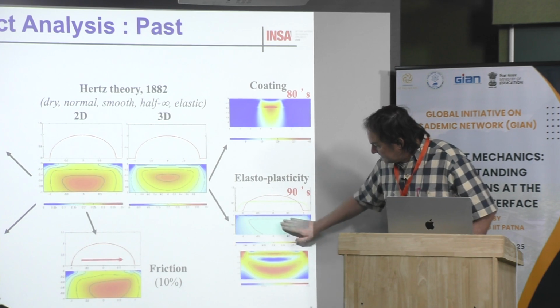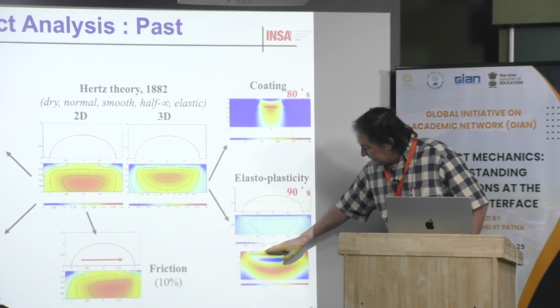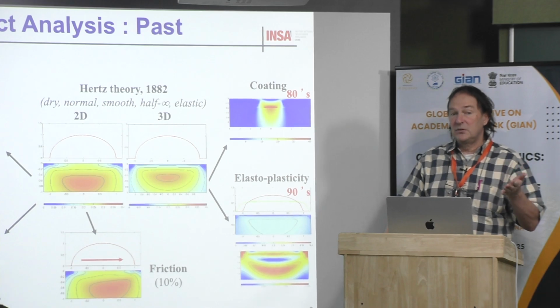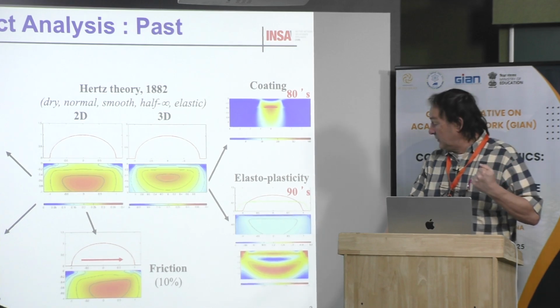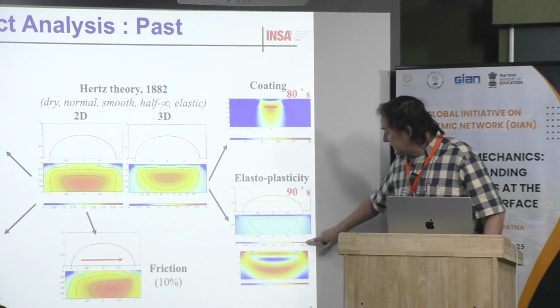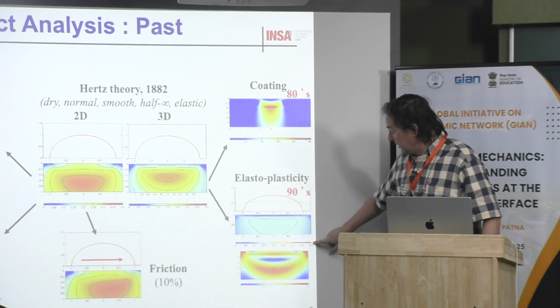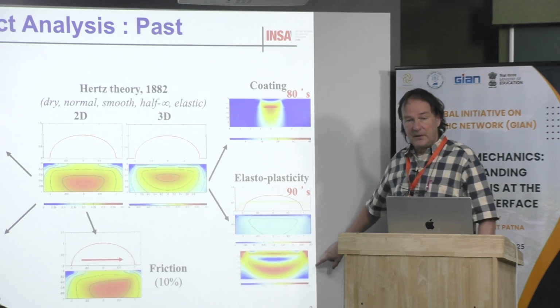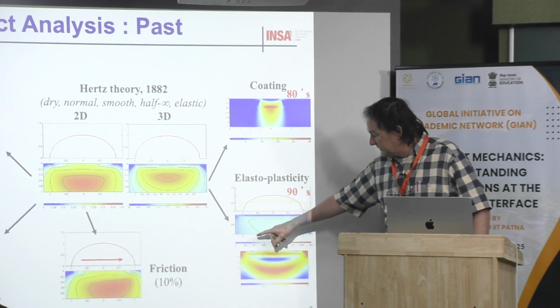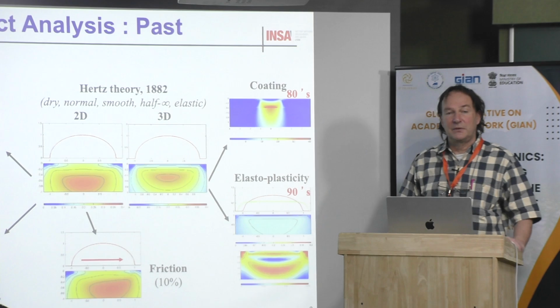Here, this is not the same scale, but anyway, this is what you can observe when you unload the contact. When you unload the contact, you have residual stresses. When it is red, you have tensile stress, and when it is blue, this is a compressive stress.